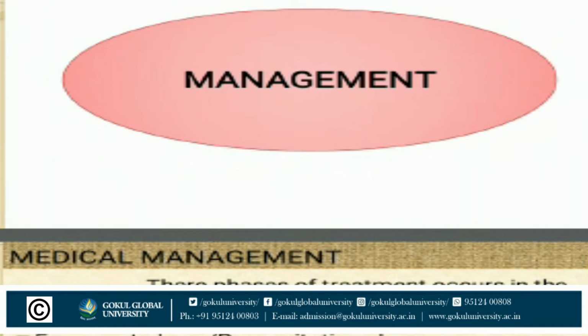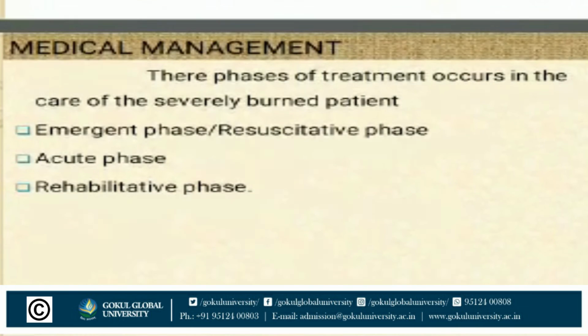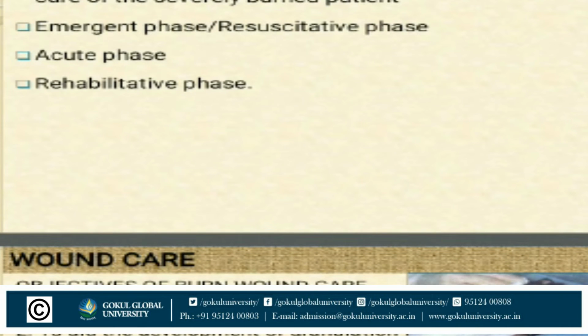The next one, management. Management is the most important thing in a burn patient. Here we see two types of management, medical management and nursing management. First we discuss the medical management. In medical management, there are three phases of treatment in the care of the severely burned patient: emergent phase, that means resuscitative phase, acute phase, and rehabilitative phase.